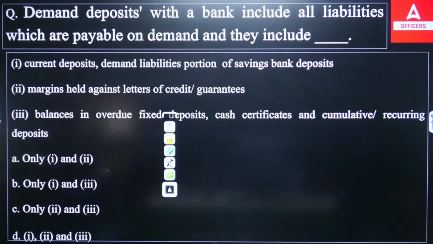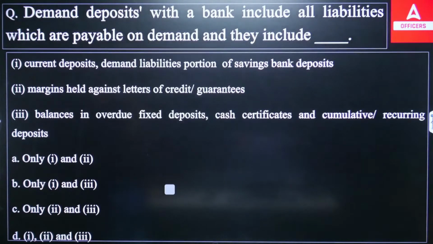So demand deposit itself represents the money you have deposited that will be payable as per your demand. If you want to withdraw it, you will withdraw it. If you want to maintain it, you can maintain it. There is no such kind of restriction.